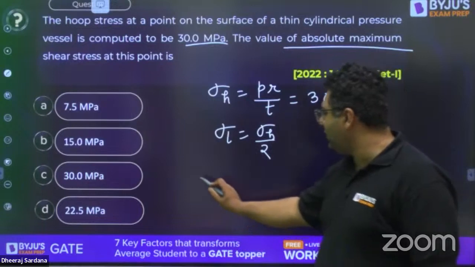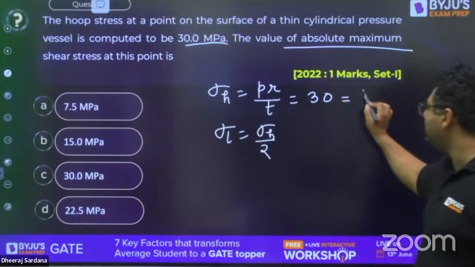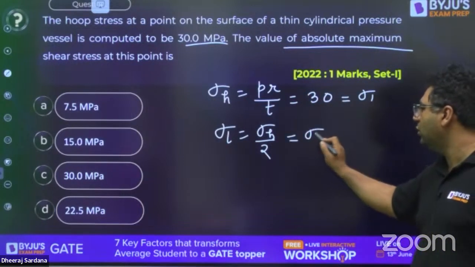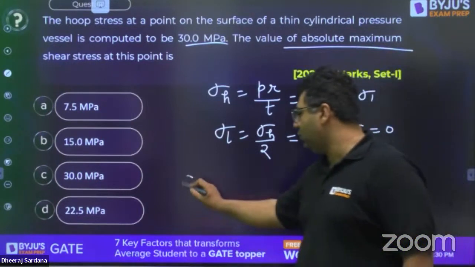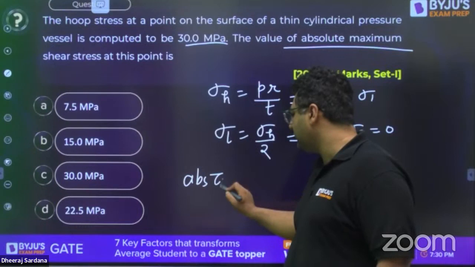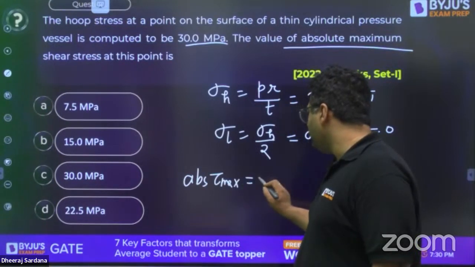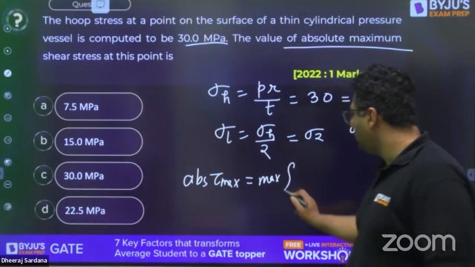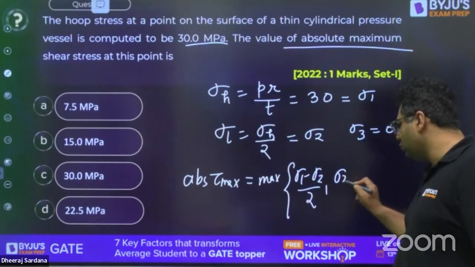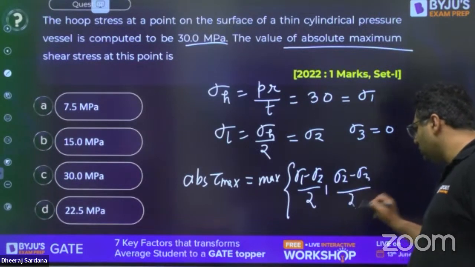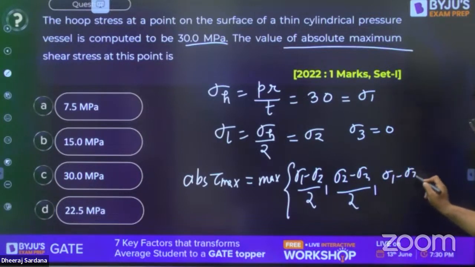I feel you are aware that for a thin cylinder, this is sigma 1, this is sigma 2, and sigma 3 we consider as 0. When we go for the absolute tau max, it is the maximum of sigma 1 minus sigma 2 by 2, sigma 2 minus sigma 3 by 2, sigma 1 minus sigma 3 by 2. How is it coming?